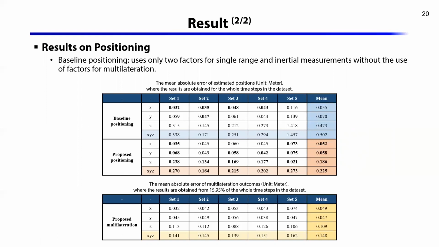However, a clear distinction between the proposed method and the baseline in terms of accuracy can be seen in set 5. That is the most challenging set due to its long operation time and distance traveled with large motion changes. The baseline method failed correct estimation in the section with large motion changes, while the proposed method could work properly even under such a challenging section by means of the integration of multilateration in the estimation. From this experiment, we could see that the integration of multilateration outcomes helped produce better results in terms of accuracy and robustness. Conclusions.